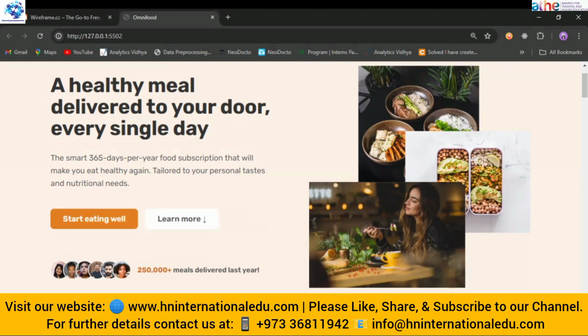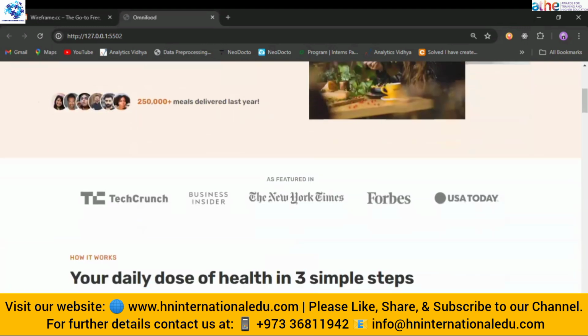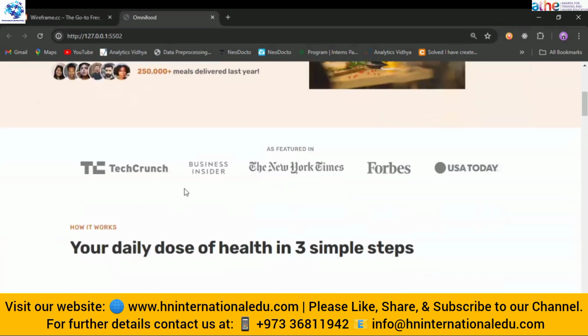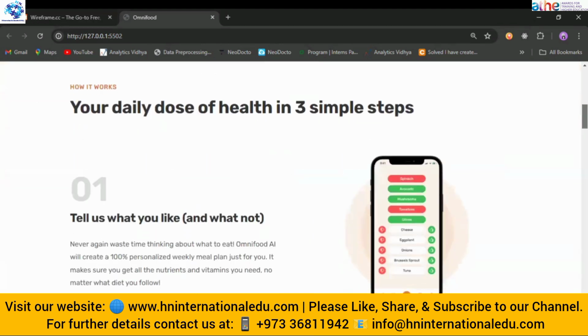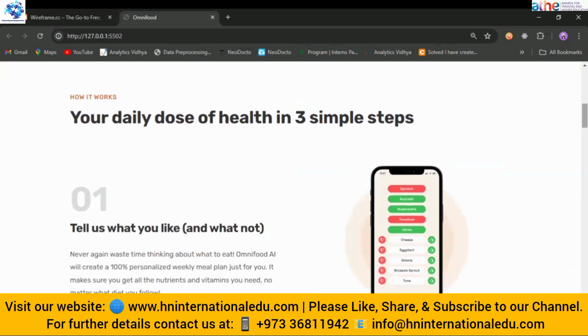Then afterwards, if we move down, this section is known as the featured in section, meaning the companies that collaborate with us, and we want to add their slogans there. This is where our application is featured, like in the New York Times or different newspapers. Then you can also add different sections of your choice, like how the application works.